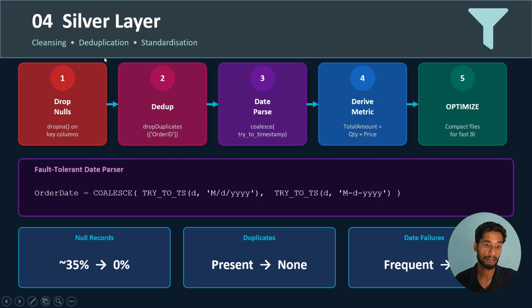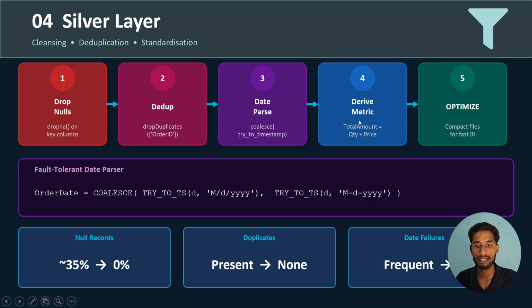Now we'll move to the silver layer. At the silver layer, data engineers drop null values. If there is a null value, it will drop the column or the rows. Deduplication will be checked there, and dates are parsed. Every piece of data should be parsed into a single format which can be utilized by the machines.